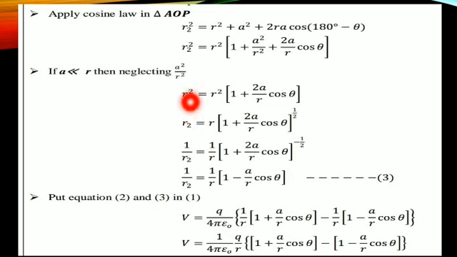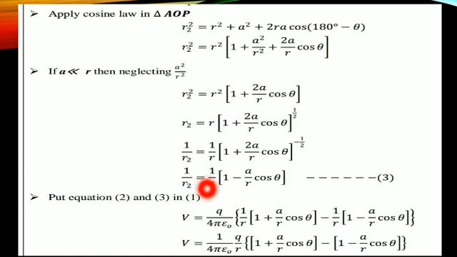We remove the square, what will come? R2 is equal to R into 1 plus 2A divided by R cos theta whole power 1 by 2. Again taking reciprocal, 1 divided by R2 is 1 divided by R into 1 plus 2A divided by R cos theta whole power minus 1 by 2.